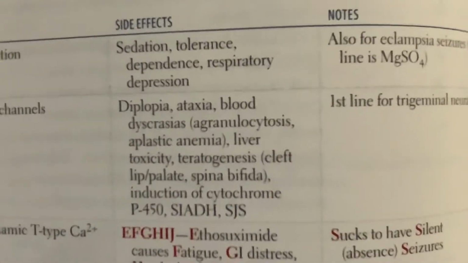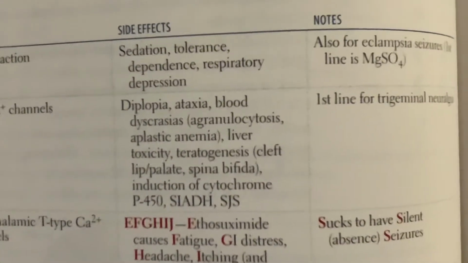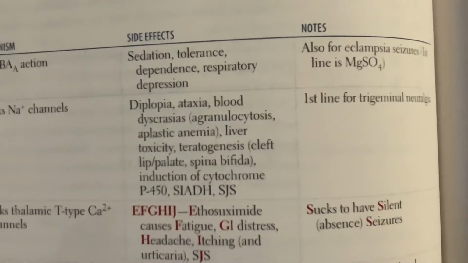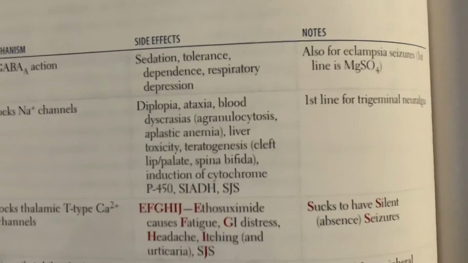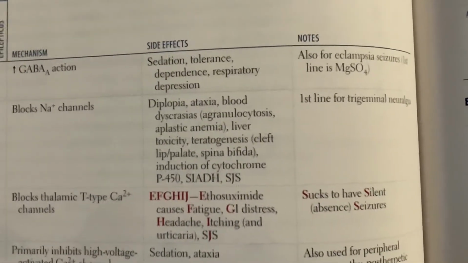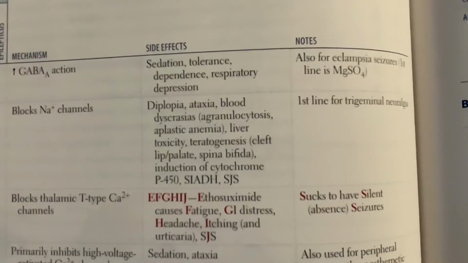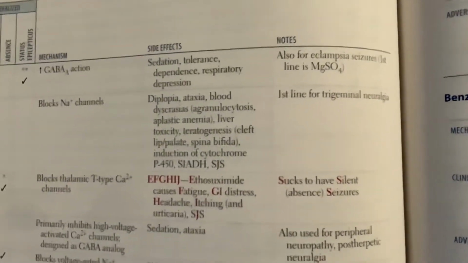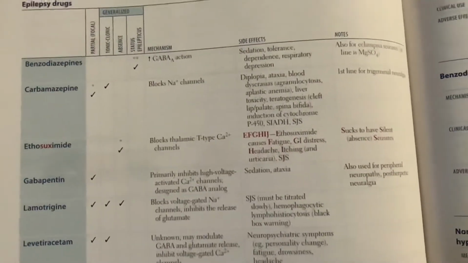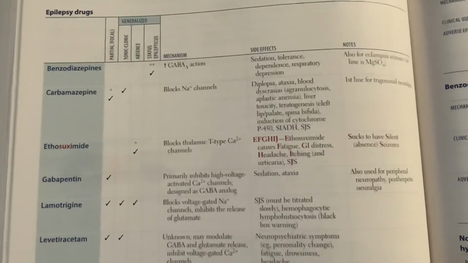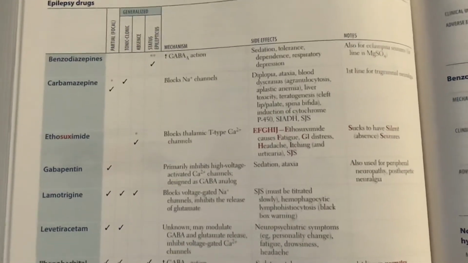We're going to have diplopia, ataxia, blood dyscrasias like agranulocytosis, aplastic anemia, liver toxicity, teratogenesis like cleft lip or palate, spina bifida, induction of cytochrome P450, syndrome of inappropriate ADH secretion, and Stevens-Johnson syndrome. It's also going to be first line for trigeminal neuralgia. So remember, carbamazepine: partial and tonic-clonic seizures, blocking sodium channels, and also first line for trigeminal neuralgia.